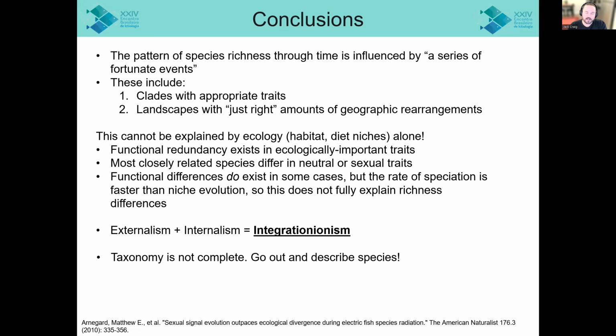And so this leads us to a model of species richness that includes both external factors, things like the biogeography of the continent at the time, as well as internal factors to the species as well, things like their unique adaptations. In other words, this is an integrational model. We have to include both externalism and internalism to give us integrationism.